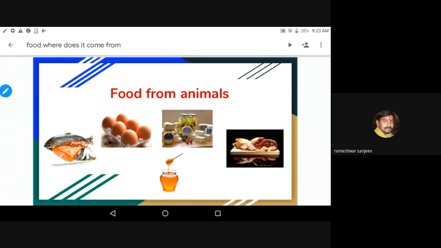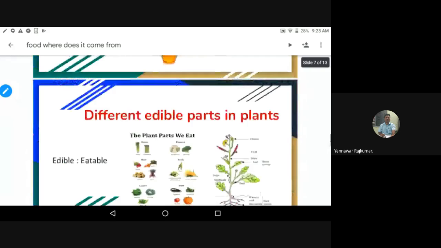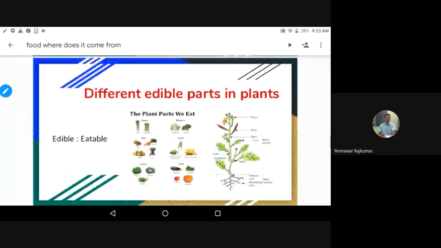Is it clear, children? Yes, sir. Next, different edible parts in plants.